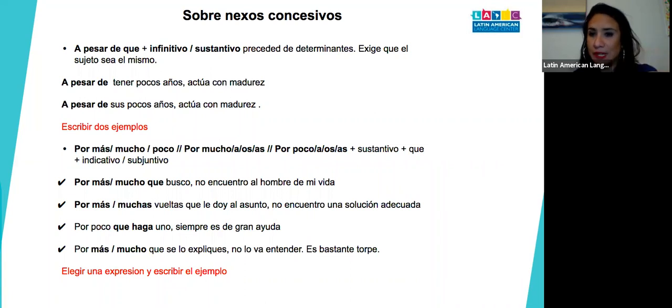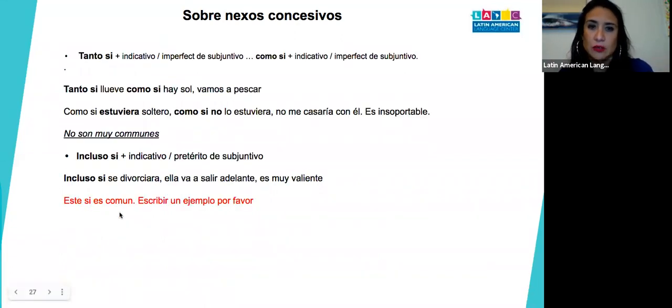Por mucho que se lo expliques, even if you explain it to him, but you're not explaining anything, right? So you didn't even try to explain in order to see if he understands. So basically, he's trying to say, and you didn't even do it. So that's why it's not a fact. It's just an assumption, okay? That's what the subjunctive is. You have to always think that indicative is more factual and the subjunctive is more like in the clouds, like guessing or expressing a probability, okay?